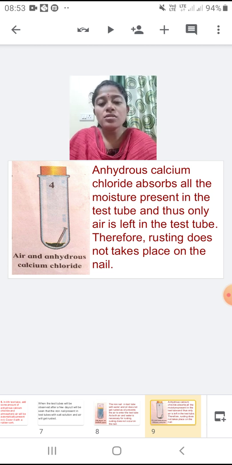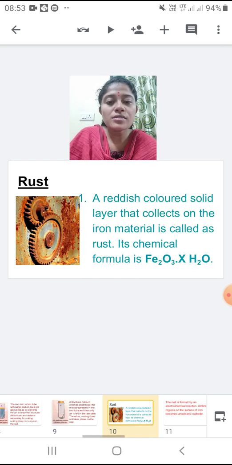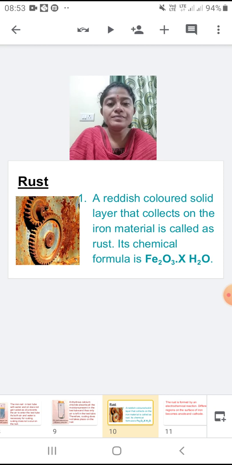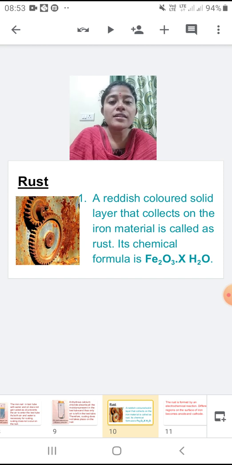So now from this, let us see the definition of rust. You can see here, what is rust? A reddish colored solid layer that collects on the iron material is called rust.